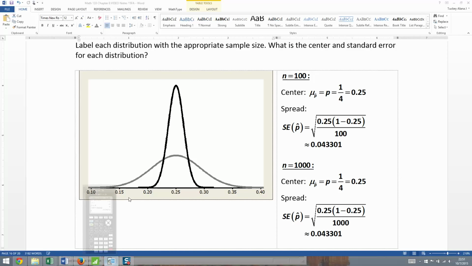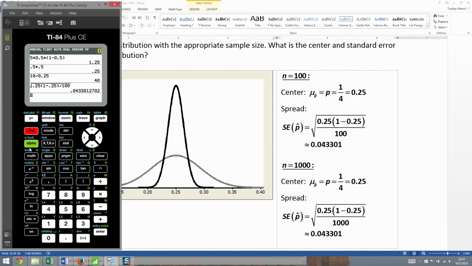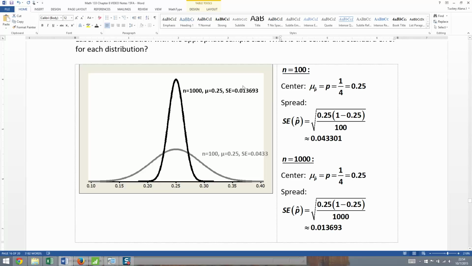Now let me do the same thing I just typed, but with 1,000 in my denominator. So 0.25 parentheses 1 minus 0.25 close parentheses divided by 1,000, enter. And I get 0.013693. There, and now I labeled those values on the graph so you can see.